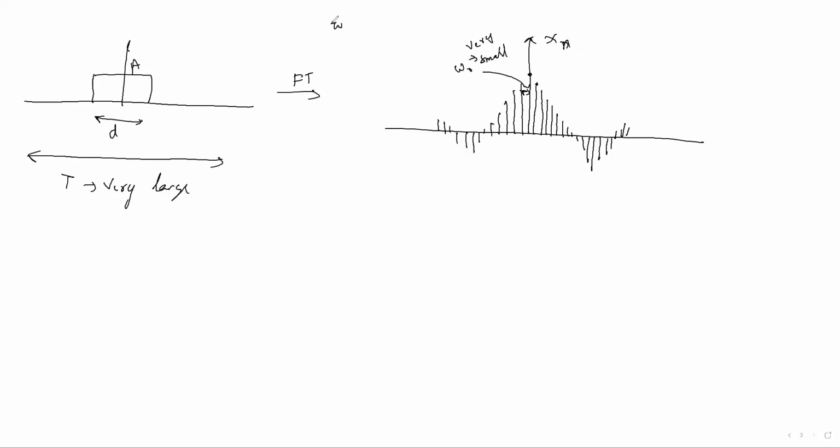We know that omega naught is nothing but 2 pi by T. If we increase T, the time period, omega naught will decrease. So that's why the distance between two samples will be very small.